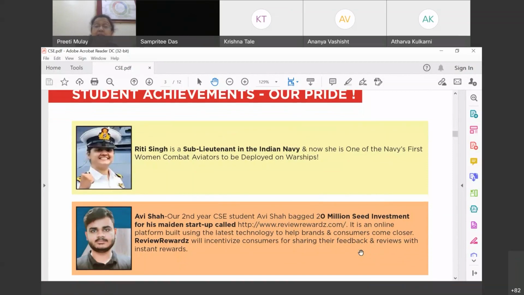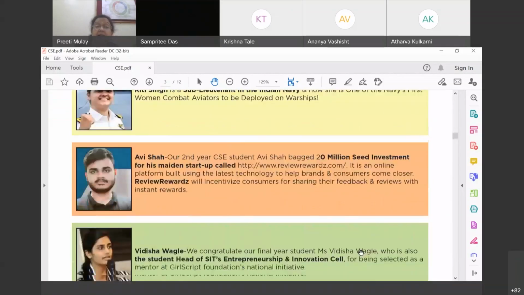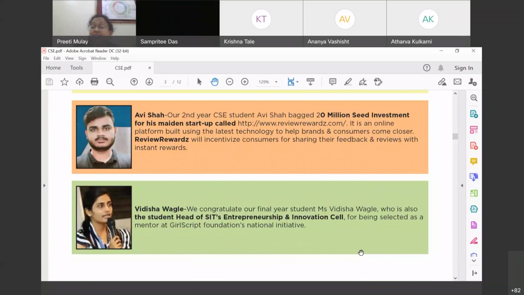And it is not only Riti or Avi. There is somebody else called Vidisha, and she is again selected as a mentor at Girl Script Foundation, which is definitely a national initiative. And these are very few of them, my dear friends. I'm going to show you a few more also who definitely made us proud. Moving on.